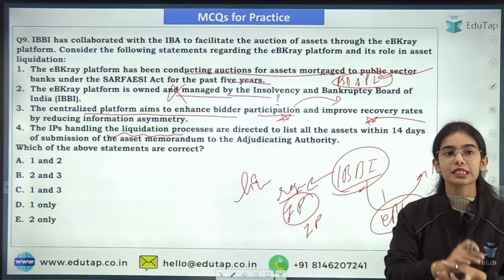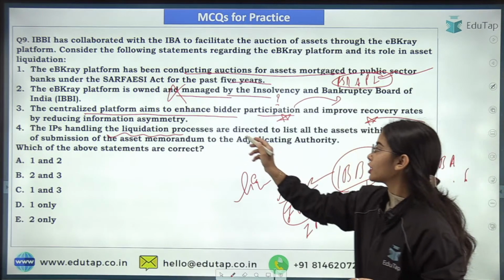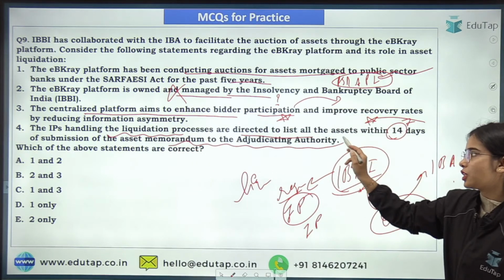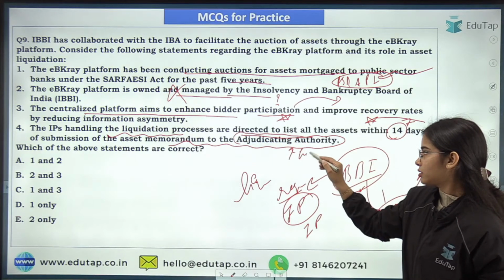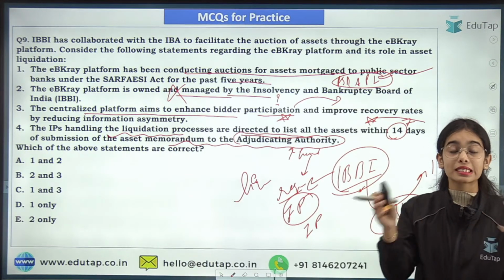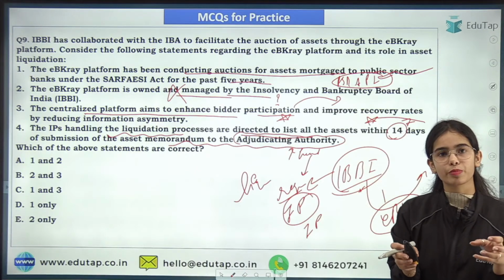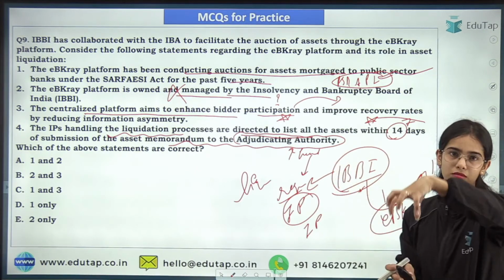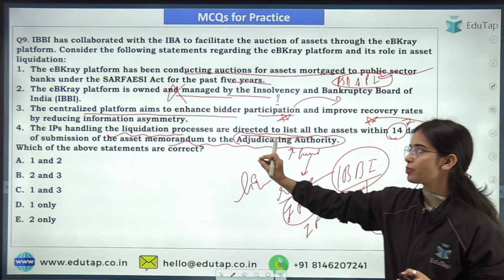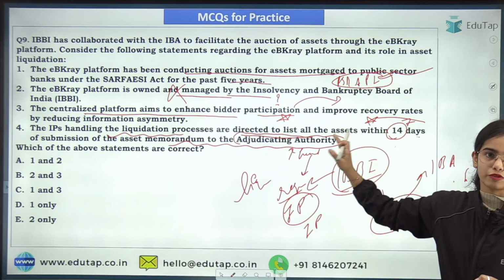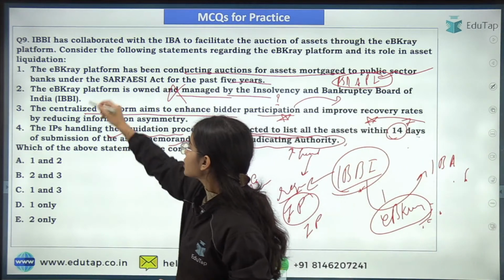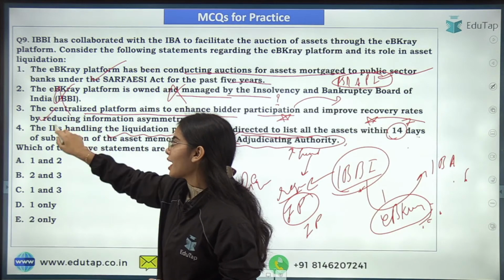The IPs are handling the liquidation. So insolvency professionals handle the liquidation process. They are directed to list all the assets within 7 days of submission of asset memorandum to the adjudicating authority, that is the head when it comes to insolvency professionals. For all the insolvency processes that happen, the adjudicating authority is at the center. Okay, so within 7 days, not 14 days, the IPs handling the liquidation process are directed to list all the assets for the liquidation after providing the asset memorandum to the adjudicating authority. So the first statement is correct and the third statement is correct. Second and fourth are wrong.